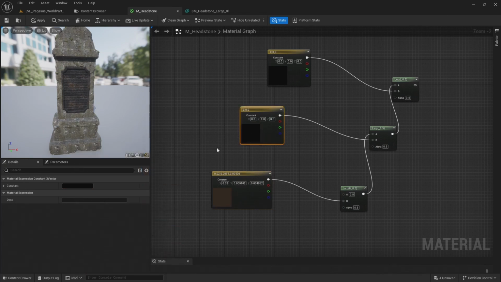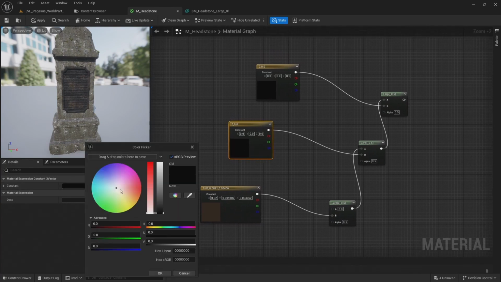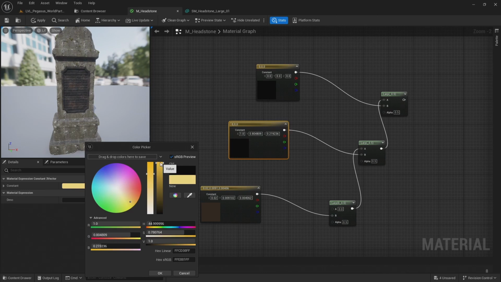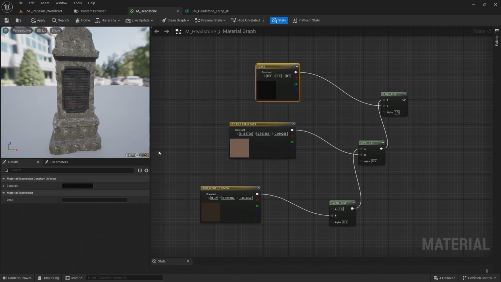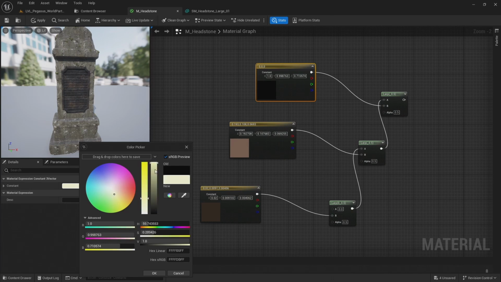The second color is for the cavities. This will occupy a similar area to the ambient occlusion mask, but won't be quite so broad. So I'm also going to make this a kind of dark dirt color, but make it a little bit lighter. And the third color will be for the convexity mask, which runs along the edges of the model. So I'm going to make this a light grey color for kind of the worn edges of the stone.